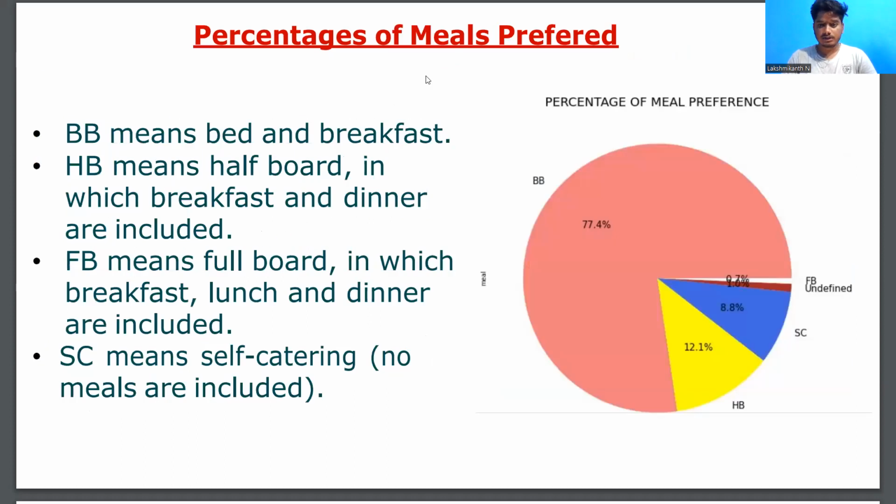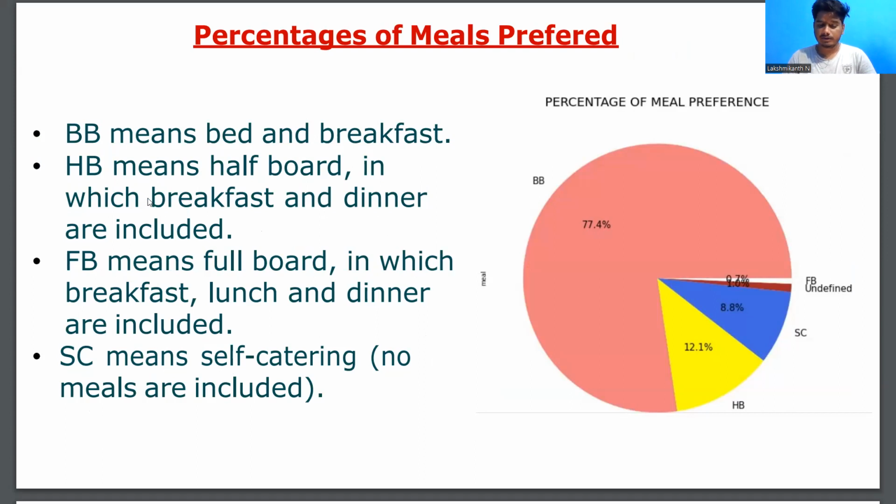This is the percentage of meals preferred. Before going on, I would explain the abbreviations. BB means bed and breakfast. HP means half board. FB means full board. SC means self catering.